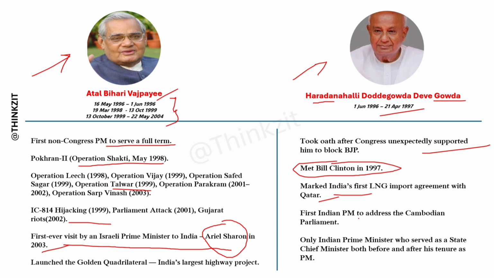He is the first Indian Prime Minister to address the Cambodian Parliament, and he is also the only Indian Prime Minister who served as a State Chief Minister both before and after his tenure as PM. Means he was a State's Chief Minister before becoming a PM, and he was also a State's Chief Minister after becoming the Prime Minister. So tell me in the comments, HD Devegowda was the Chief Minister of which state? This is the question for you.